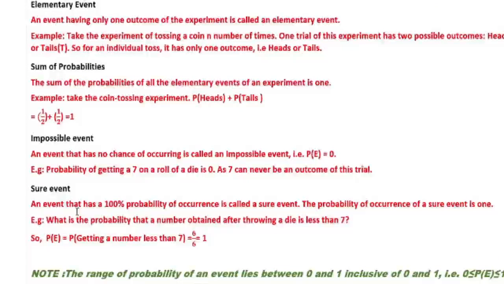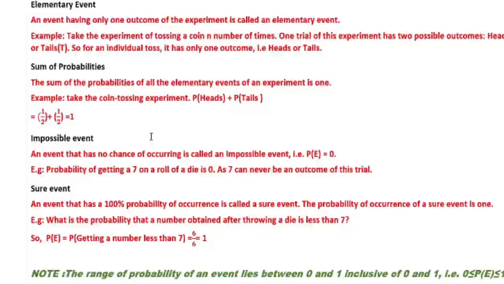Another one, sure event. An event that has 100% probability of occurrence is called a sure event. The probability of occurrence of a sure event is 1. One example: what is the probability that a number obtained after throwing a die is less than 7? Less than 7 means all the numbers are there, that means 1, 2, 3, 4, 5 and 6. So the probability of getting a number less than 7 is equal to 6 by 6. The favorable outcomes are 6 and the total number of outcomes is also 6. So the probability is equal to 1.